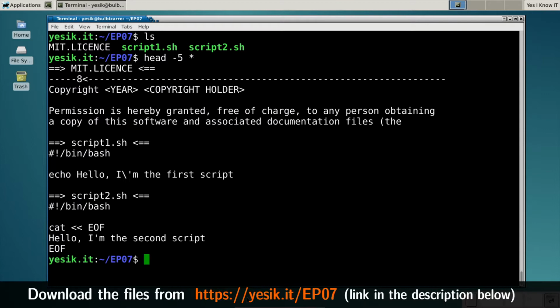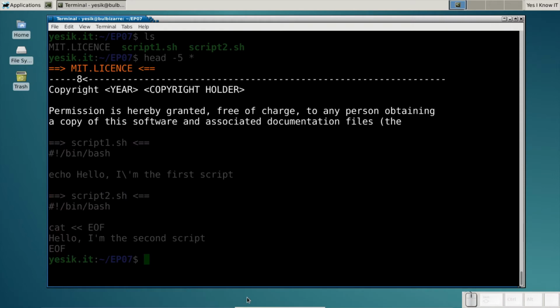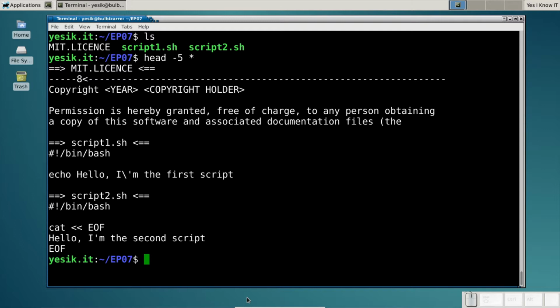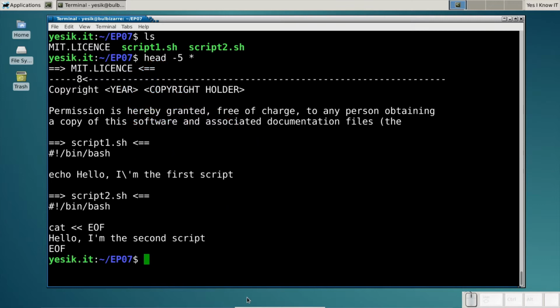Here I have 3 files. 2 of them are really basic shell scripts. The third one is a typical license file, and I want to insert the license text on top of each script file. Of course, it would be great if the year and copyright holder were replaced by actual values instead of placeholders. This is clearly a work for SED, the stream editor.